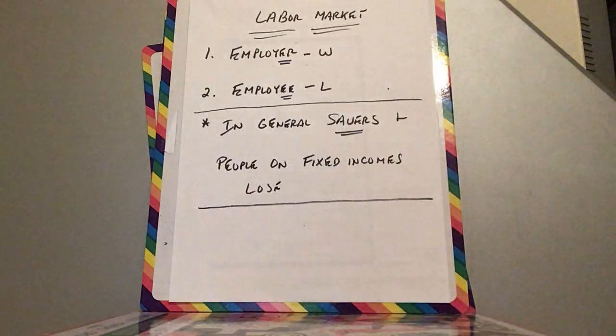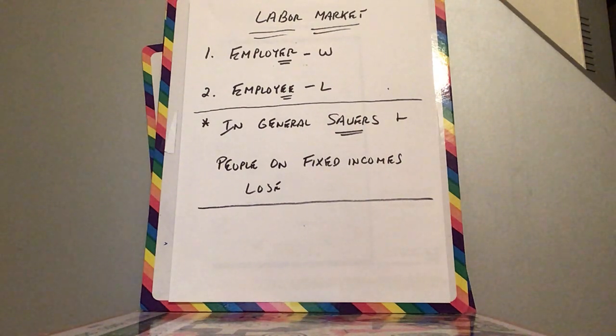The third market is the labor market. Now, with the labor market, you have the employer versus the employee. And assuming we signed a contract. So if I sign a contract with my employer and I sign, let's say, a 3% contract increase in pay, because I thought inflation would be 2%. Okay. But inflation is 5, 6, 7%. Guess what? I lose. The employee loses because prices are rising and I'm getting a fixed income for the next year. The employer wins because to the employer, I am a fixed cost.